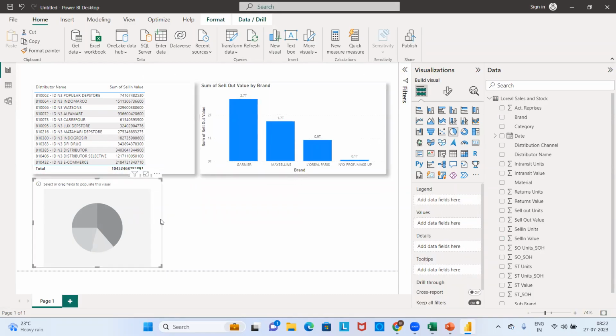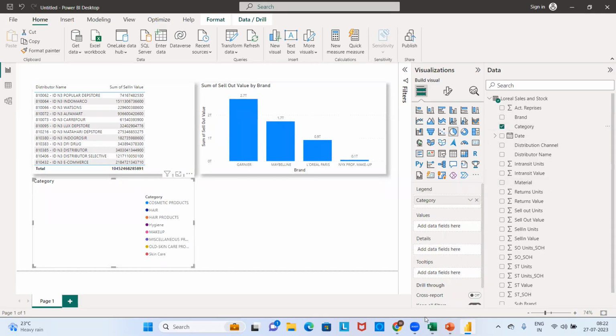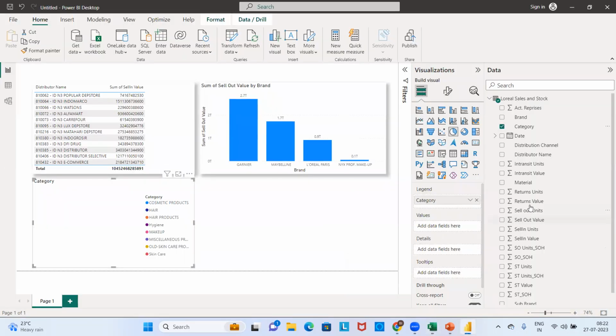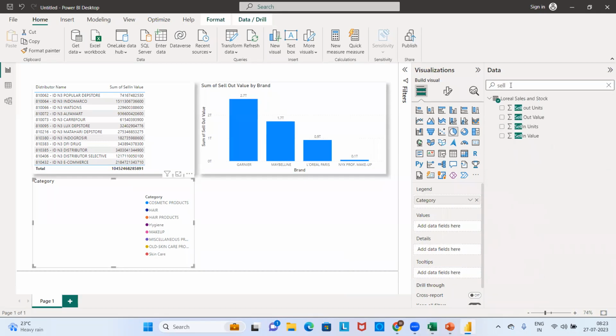I'm just readjusting the size. Now, what are the fields that I need to use? One is the category. The second one is what now? Sell out. Yes, no, brand. Category wise sell out.